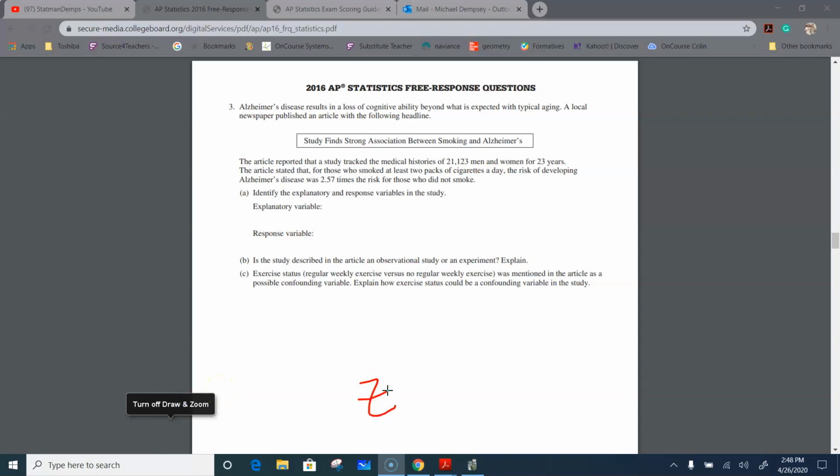Here comes exercise. Exercise reduces the likelihood that I'll smoke in the long run. It doesn't guarantee you won't smoke if you exercise, okay? But then at the same time, as exercise reduces why people might smoke, that's a negative association. It also has a negative association with the Alzheimer's, right? It reduces the likelihood that somebody gets Alzheimer's.